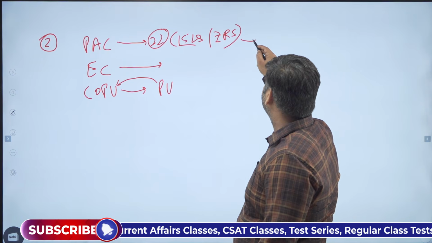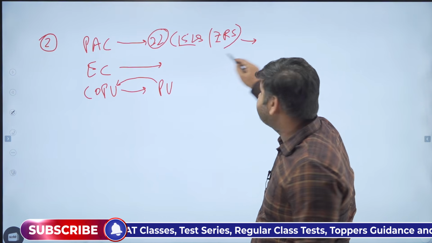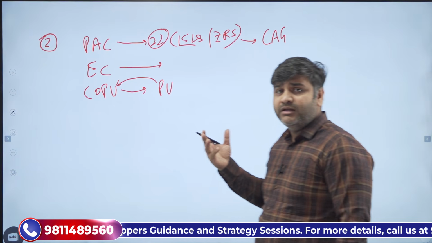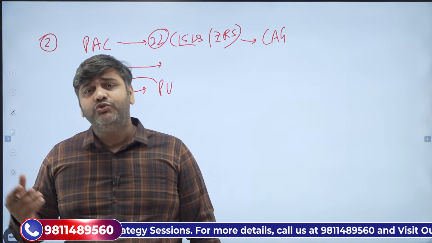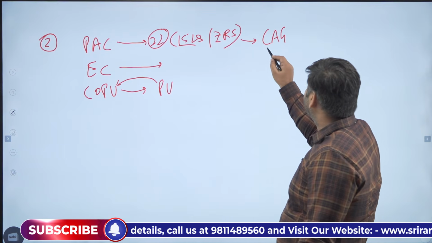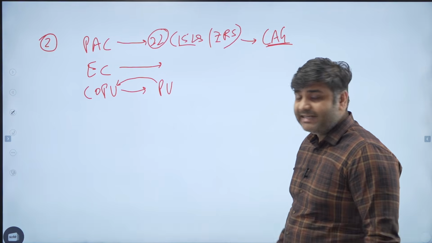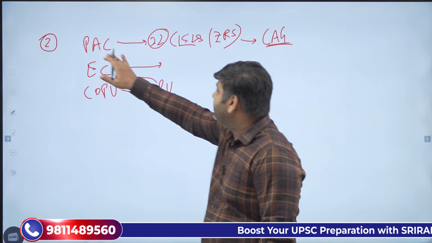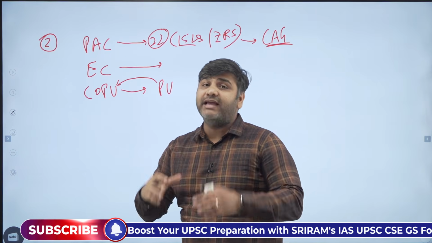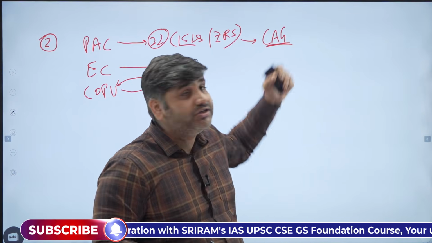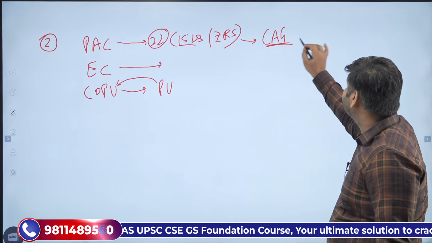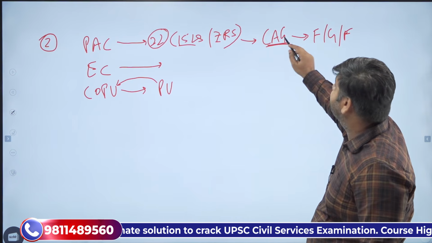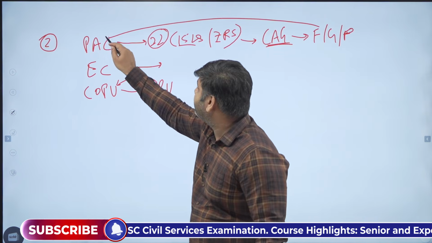What is the work? Now, Comptroller and Auditor General of India, CAG, under Article 148 of the Indian Constitution, is a constitutional body which looks after the auditing of the accounts of the government. It submits a report. The report finally goes to the parliament, and that report goes to the Public Account Committee. So the Public Account Committee is helped by the report of the Comptroller and Auditor General of India. CAG is a friend, guide, and philosopher for the Public Account Committee.